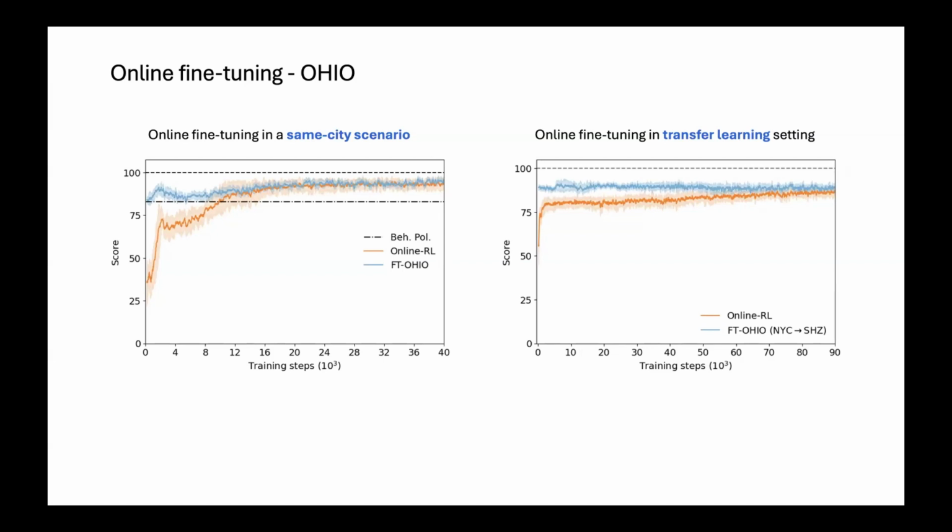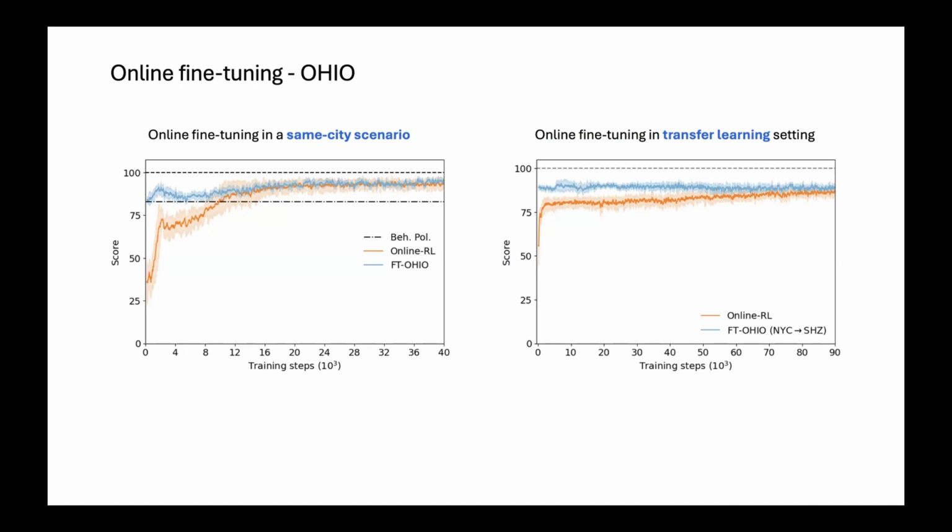But again, the main goal of offline RL is to learn a policy that serves as an initialization for safe and robust online fine-tuning. If we look at the fine-tuning results using this hierarchical framework, on the left is the same city scenario, where we trained on one city and then do the fine-tuning in the same city.